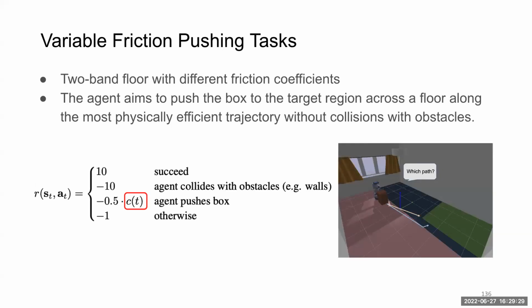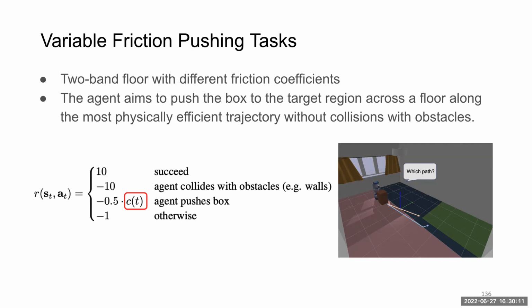The first task we propose here is called the variable friction pushing task. In this task, the agent is required to push a box in front of it to the target region, which is the green one in this figure, and across the floor. And this floor has 2 bands. One band, which is the pink one, has the lower friction coefficient. The other one, which is the blue one, has the higher friction coefficient. And the agent aims to choose a physically efficient trajectory without collisions with other obstacles.